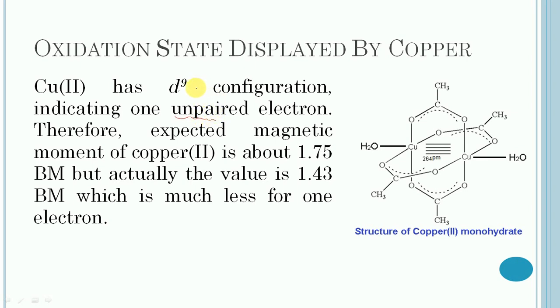Therefore, the expected magnetic moment of copper 2 acetate is about 1.75 Bohr magnetons, but its actual value found experimentally is 1.43, which is much less for the 1 electron.